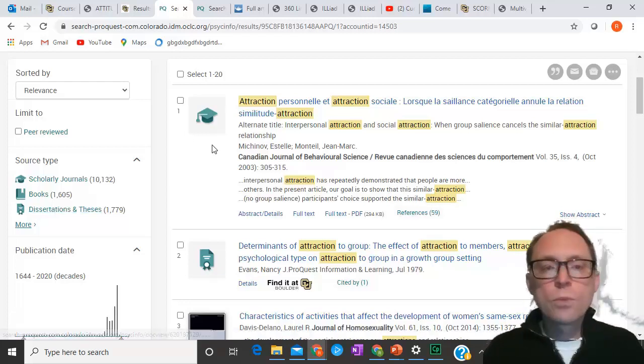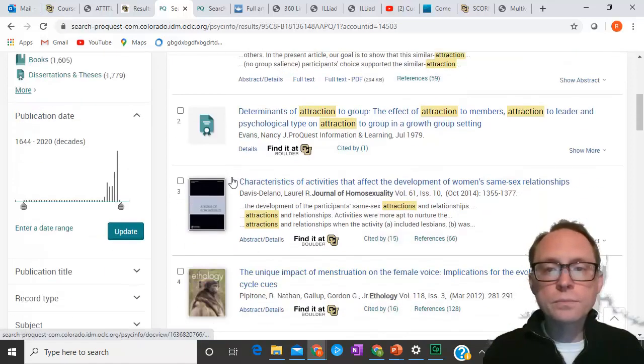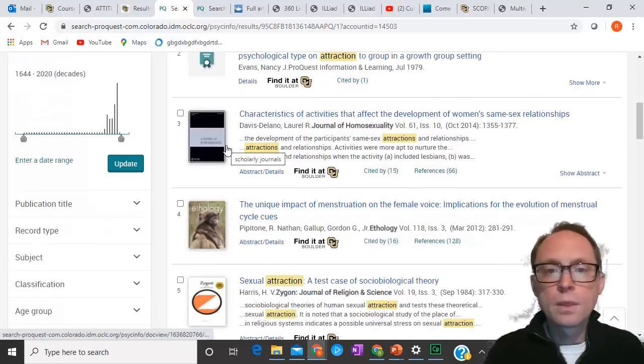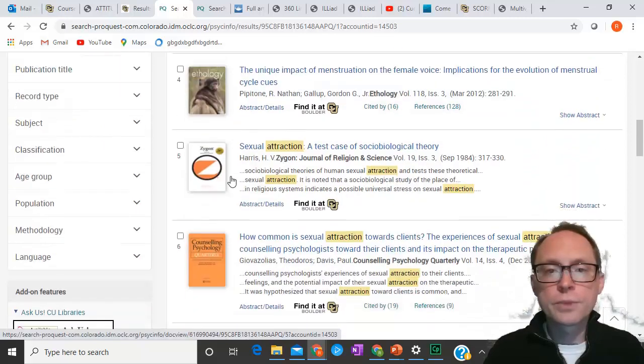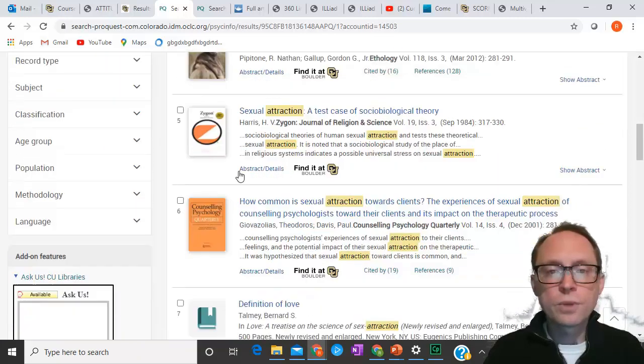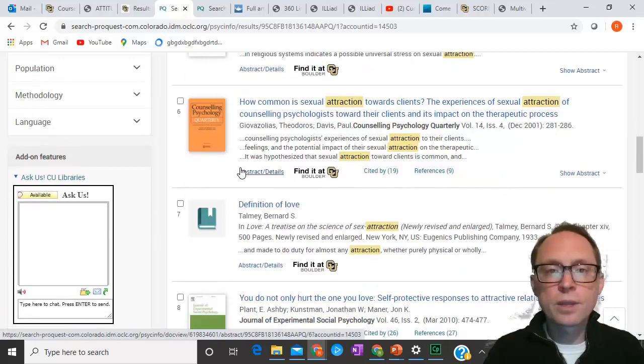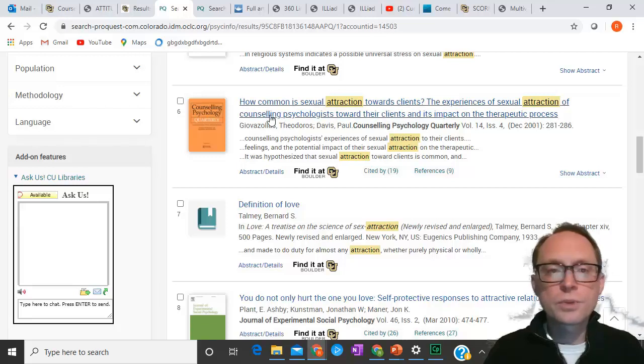All right? Well, when we look at these over here on the right, we can see that there's a lot of different studies that we're going to talk about. Okay? So let's go ahead and look at the different kinds of things that we have here. You can kind of see there's different ones, psychobiology, sexual, et cetera. So let's go ahead and click on this one right here. How common is sexual attraction towards clients? Already we know that in this particular case, it's in a journal called Counseling Psychology Quarterly. So let's click on it.